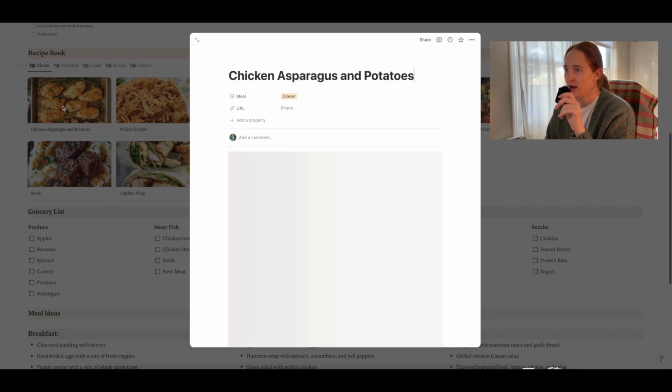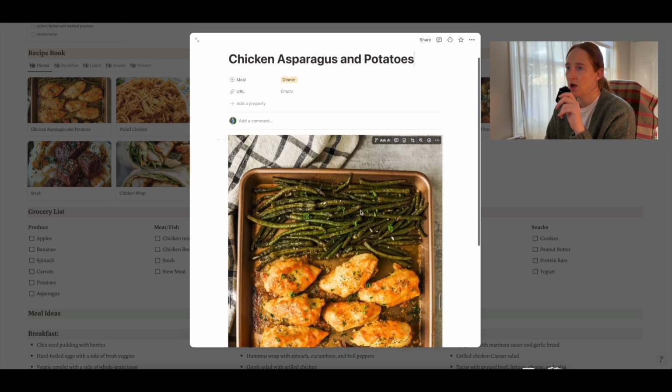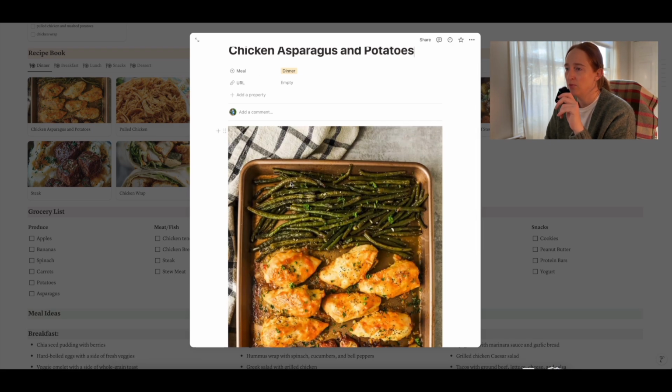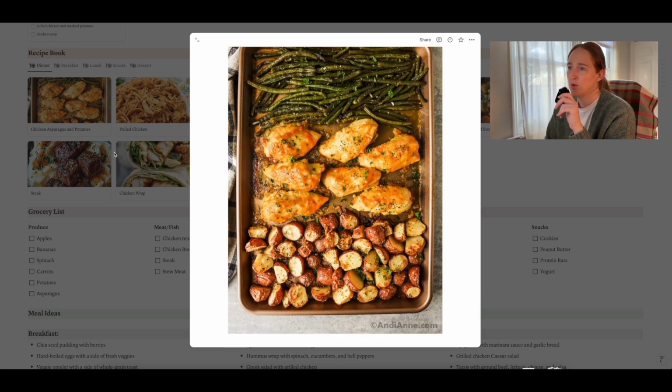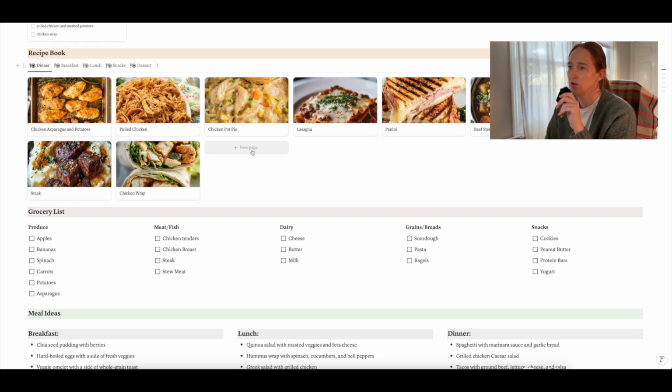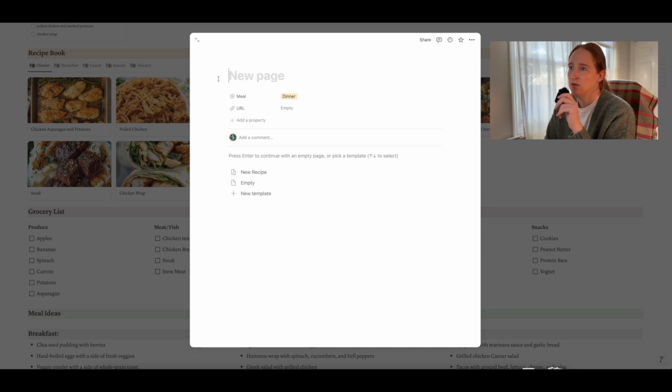So if you click on any one of these, you can just upload a picture and then upload the directions and the ingredients. So if you want to create a new one, you can click new page, type in the title of whatever it is you're making. You can click on the template new recipe and it'll just give you a prompt for ingredients and instructions. So you could just write it all out.